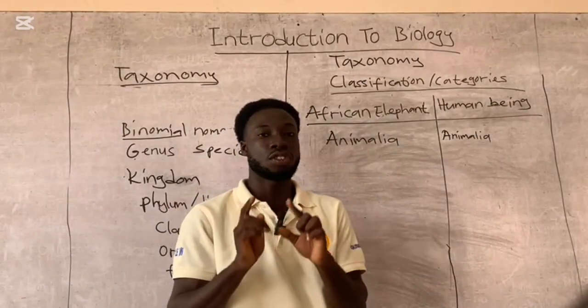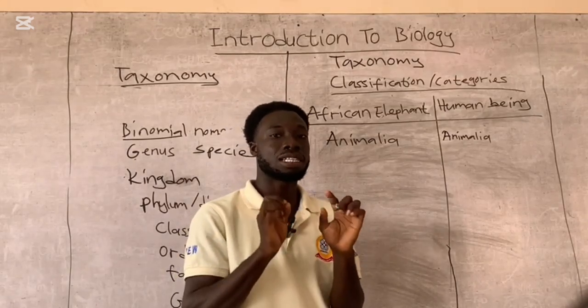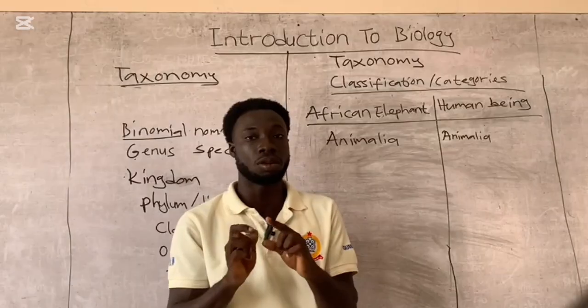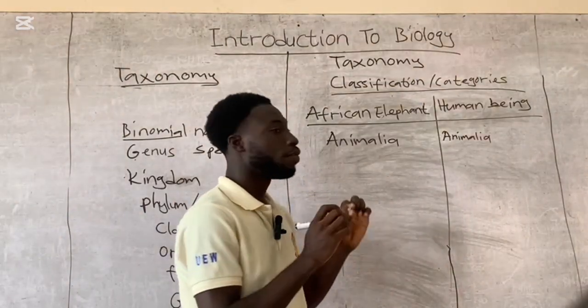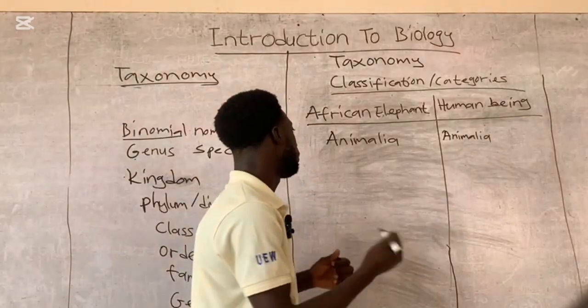All right. Now let's go to the division or the phylum. When you are classifying plants, we use the division. But when you are classifying living organisms like human beings, we use the phylum. So human and an African elephant are from the Chordata phylum.